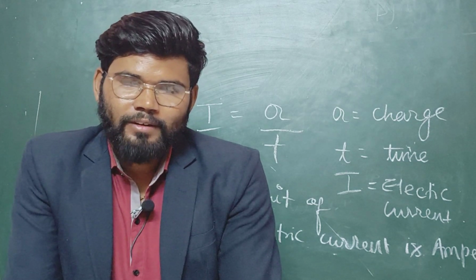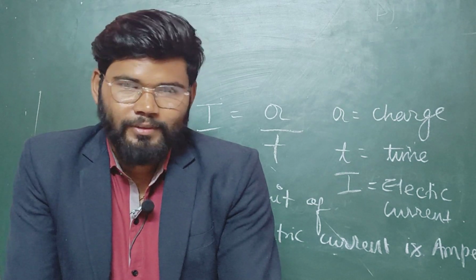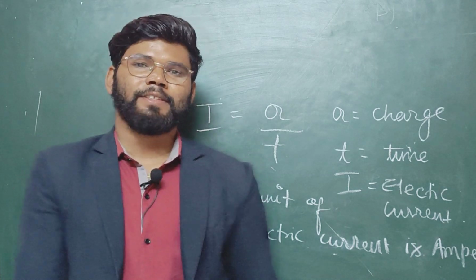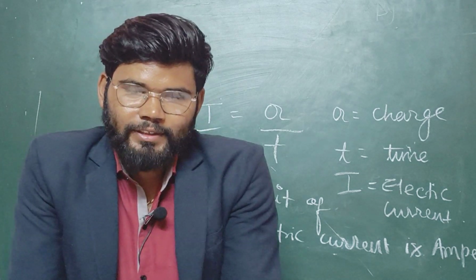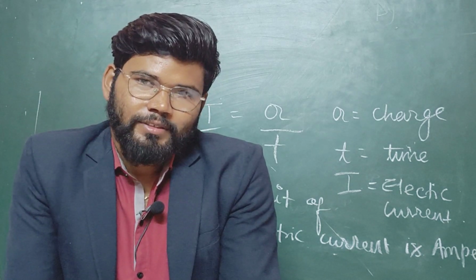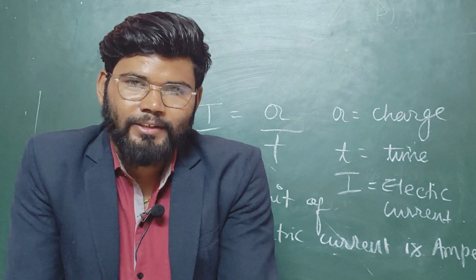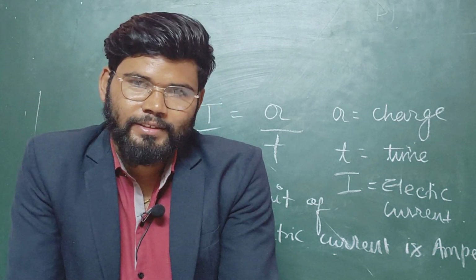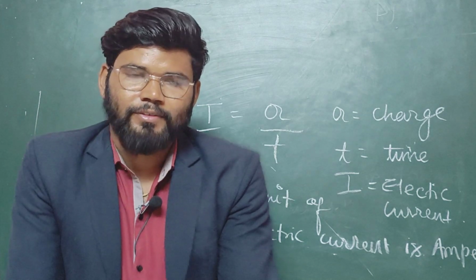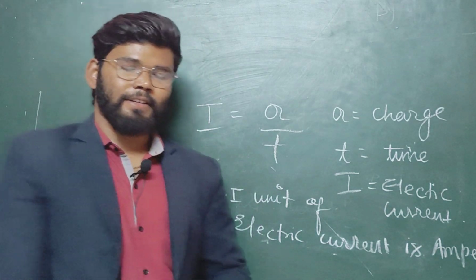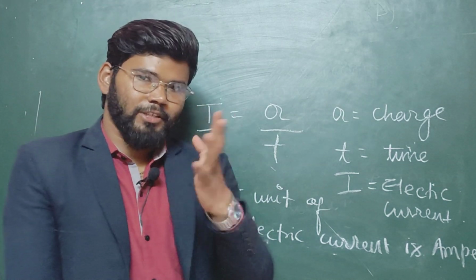So how can you understand? How can you identify what you mean by rate? Here people can say that in the case of rate, the main term is with respect to time. In the case of electric current, we can say it is the rate of flow of charge, and in the second case, another definition. You have to define the term electric current, that is the flow of charge per unit time.